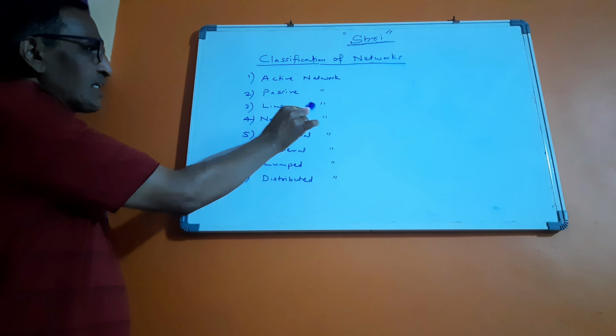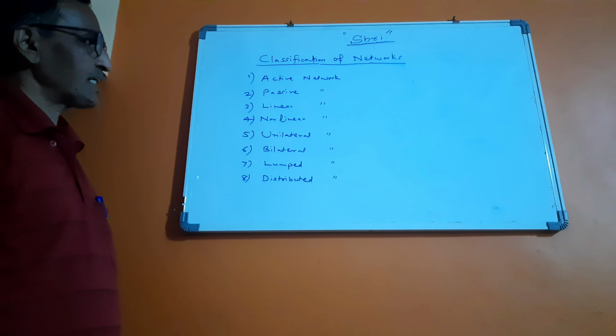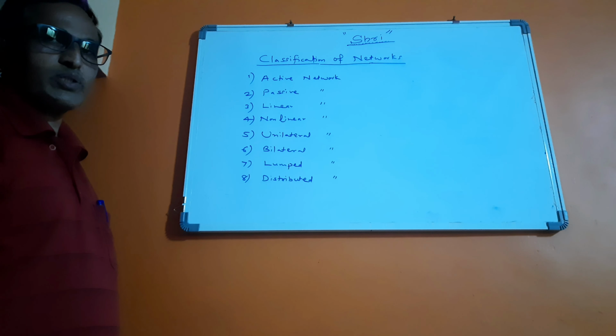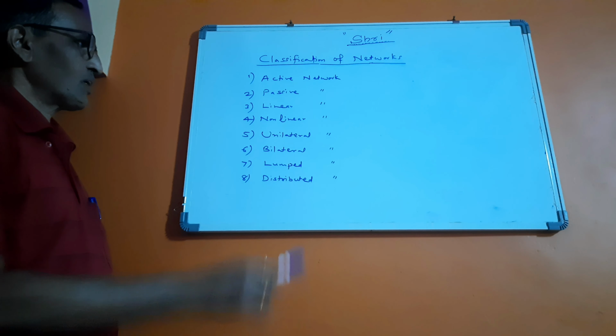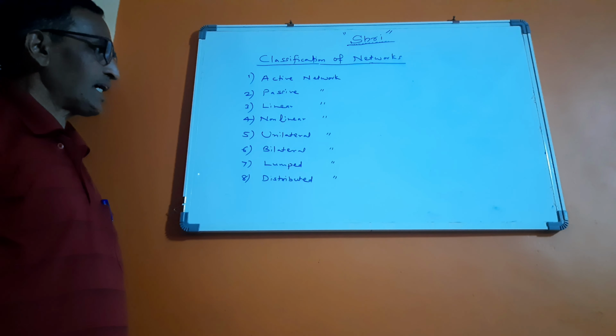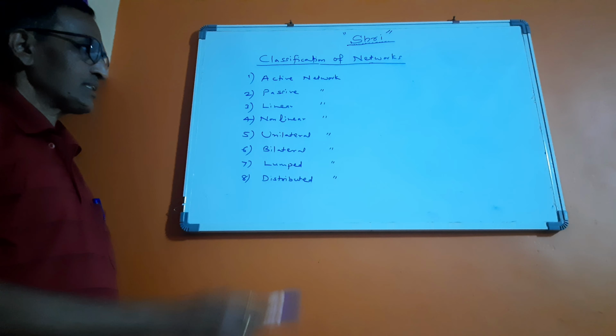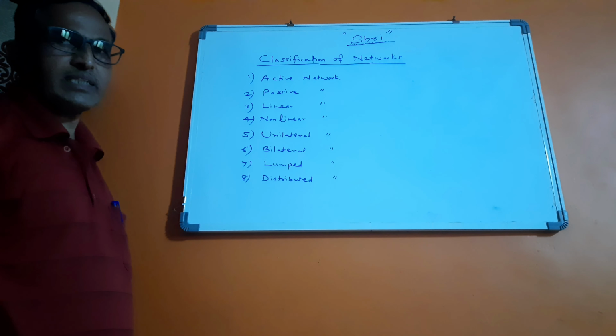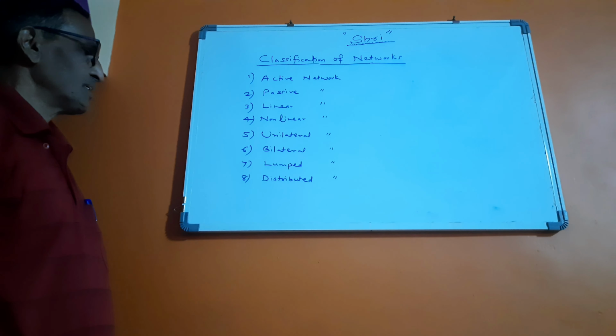Next, a linear network is one where the VI characteristic is linear and the superposition principle is applicable. A non-linear network is one where the VI characteristic is not linear. A network containing a diode is the best example of a non-linear network.